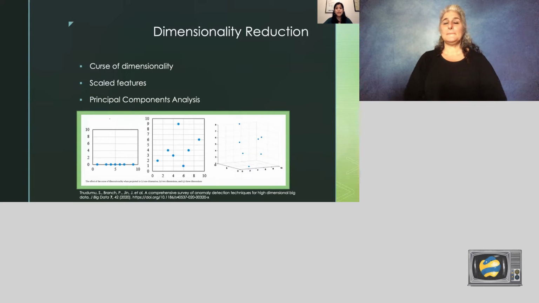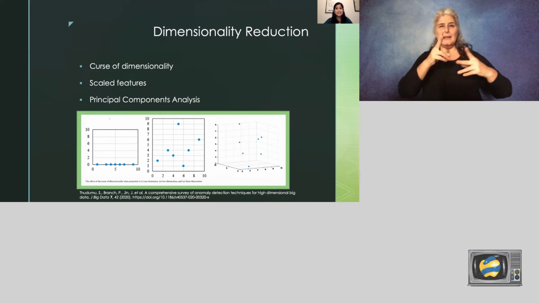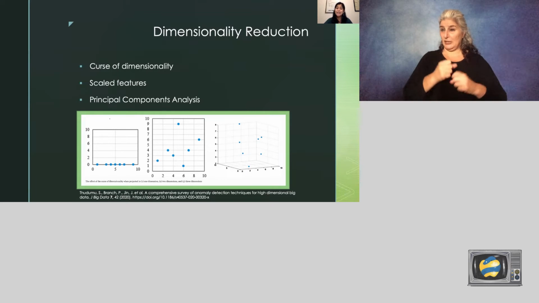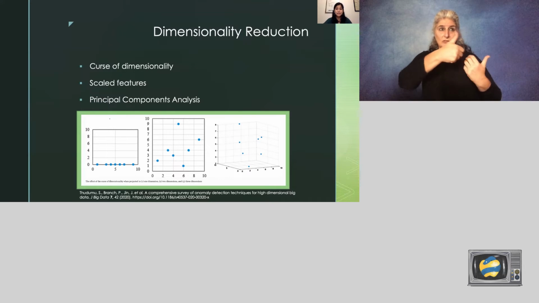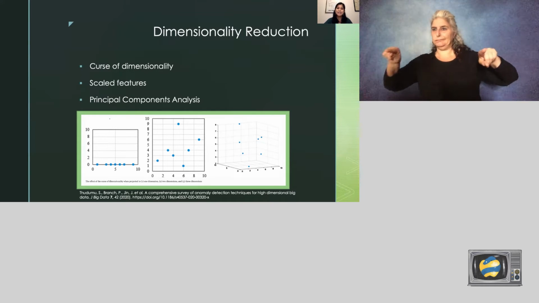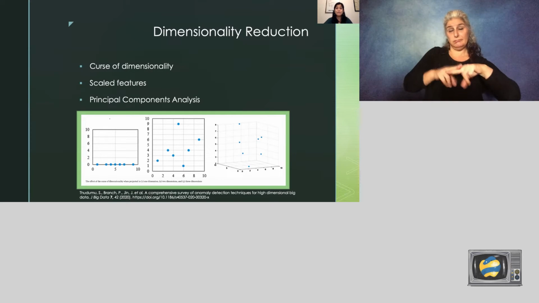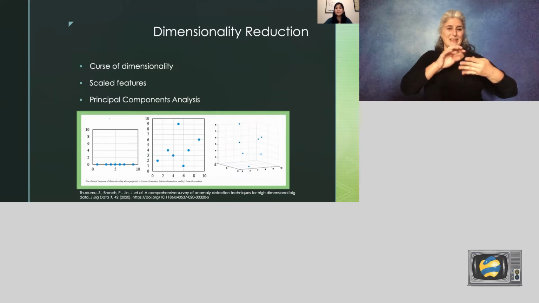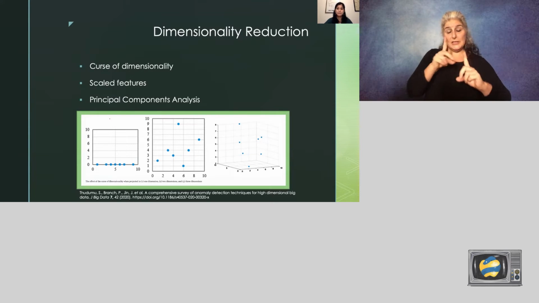From these 13 track-level features, I wanted to do dimensionality reduction. I did this because I suspected that I didn't need all 13 features to distinguish tracks, and more features means sparse data, which can throw a wrench into my recommendation system. This is the curse of dimensionality, which is shown in this figure on the slide. As the number of features or dimensions increases, observations get further apart from each other.